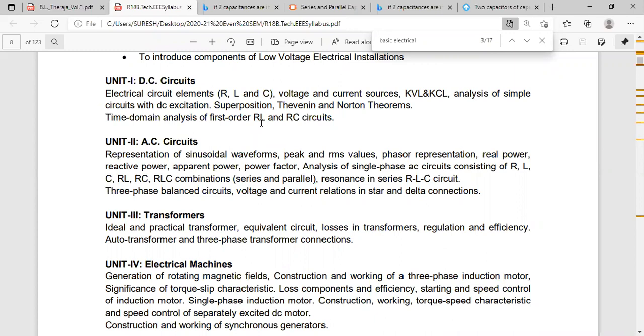Okay. Write down the next question. Problem on RL transient circuit. I had told in the class 2 or 3 problems for series RL transient circuit. Practice those 2 or 3 problems, whatever I had told in the notes. Write down the question. Problem on series RL transient circuit.